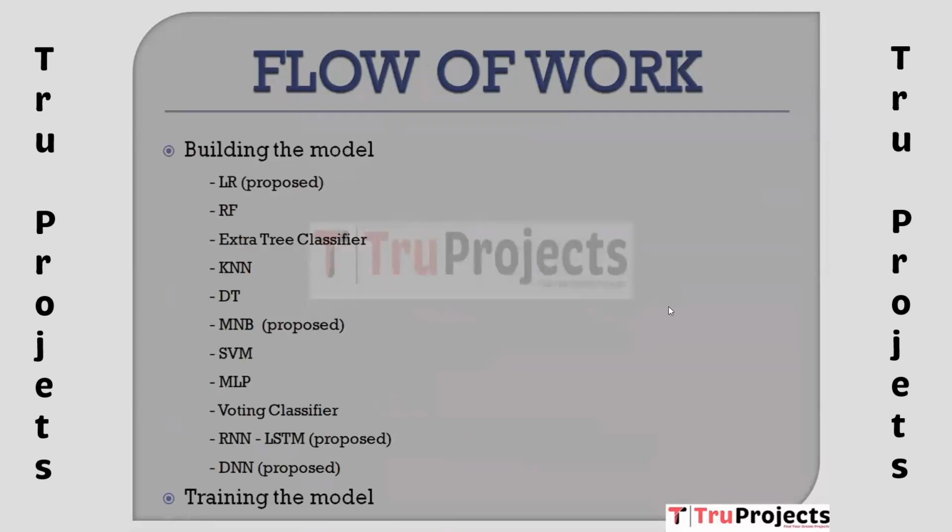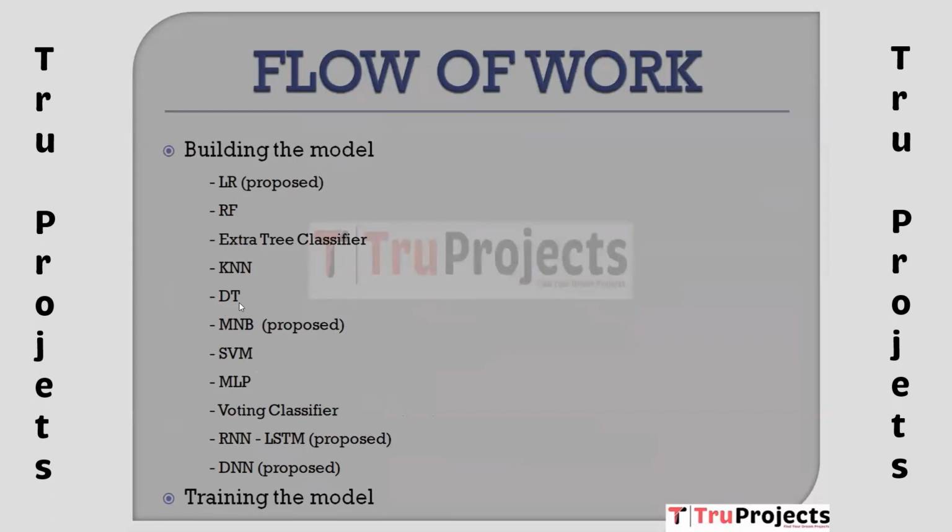Next, here we have building the model. In building the model, first here we have logistic regression, a linear model used for binary or multi-class classification tasks, and it is proposed for this specific problem. Next, here we have random forest, an ensemble model that combines multiple decision trees for classification or regression tasks. After that, we have the extra tree classifier. Similar to random forest, it's an ensemble model with additional randomness in the tree building process. Next model, KNN, stands for K nearest neighbors, a simple classification algorithm that assigns a class label based on the majority class among its K nearest neighbors in the feature space.